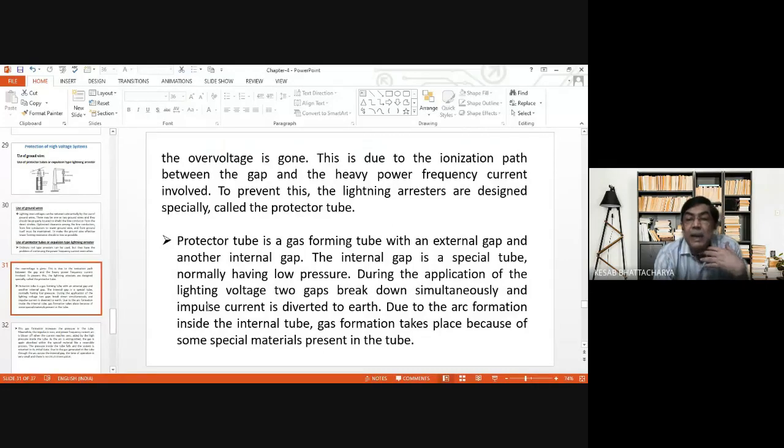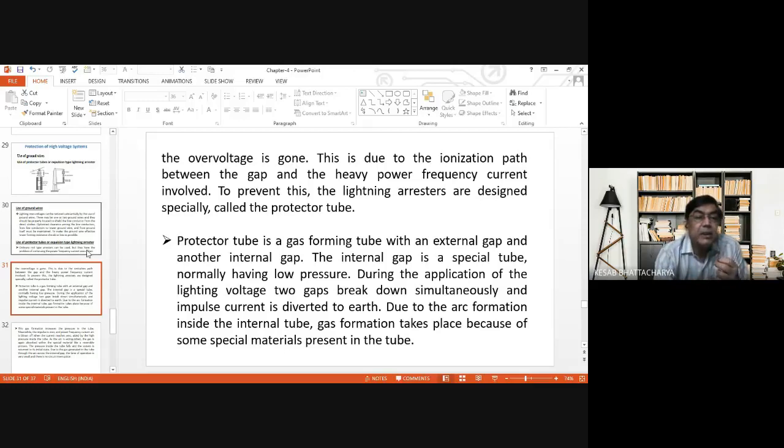The internal gap is a special tube normally having low pressure. During the application of the lightning voltage, two gaps break down simultaneously and the impulse current is diverted to arc. Due to the arc formation inside the internal tube, gas formation takes place because of some special materials present in the tube. This is important.